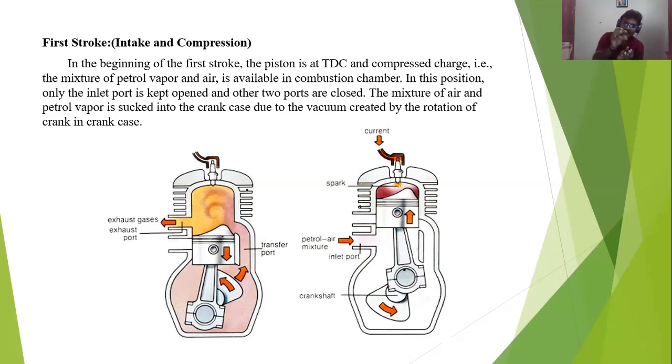When high pressure is created, high heat is automatically produced. Due to the high heat, at that point, with the help of the spark plug, a spark will be ignited. Already there is high pressure and heat, and when the spark is produced, there will be a sudden explosion in the cylinder. That is the second stroke, expansion as well as exhaust.